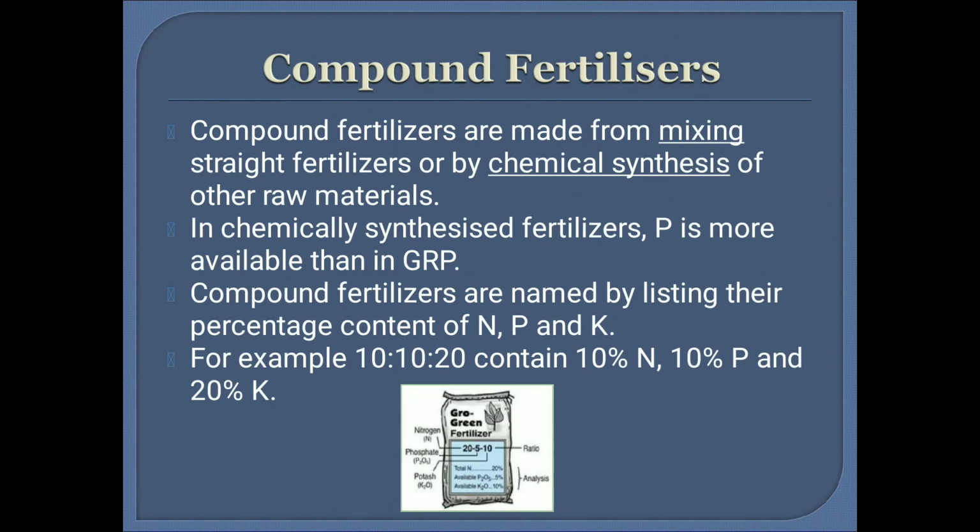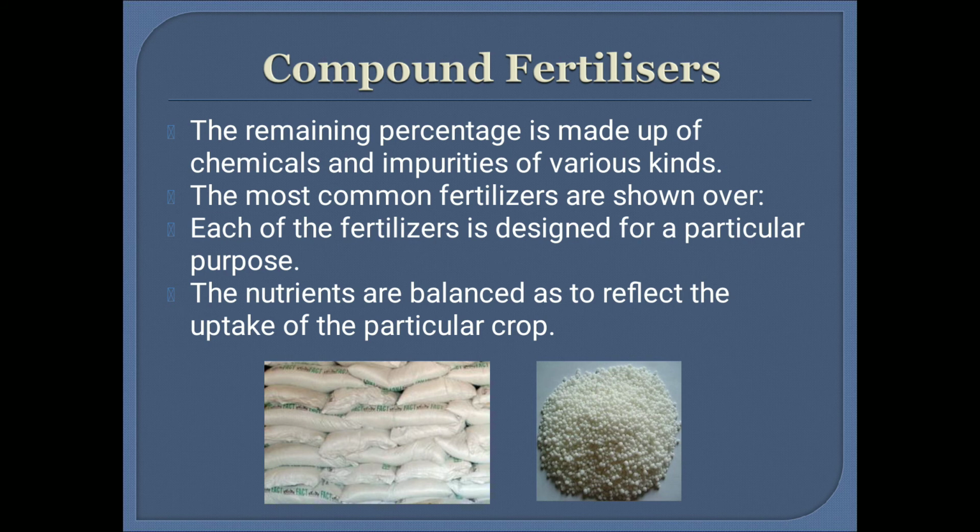Next is the compound fertilizer. Compound fertilizers are made from mixing straight fertilizers or by chemical synthesis of other raw materials. In chemically synthesized fertilizer, phosphorus is more available than in GRP. Compound fertilizers are named by listing their percentage content of nitrogen, phosphorus and potassium. For example, 10, 10 and 20 contain 10% nitrogen, 10% phosphorus and 20% potassium. The remaining percentage is made up of chemicals and impurities of various kinds.